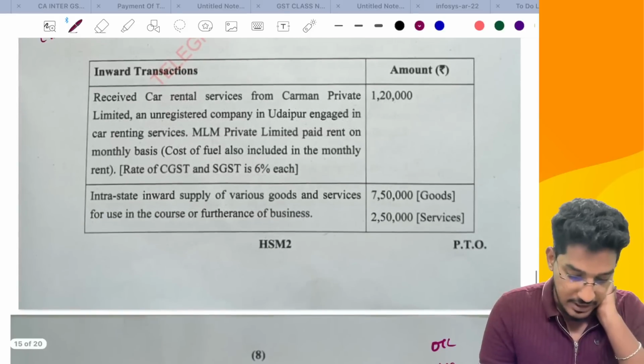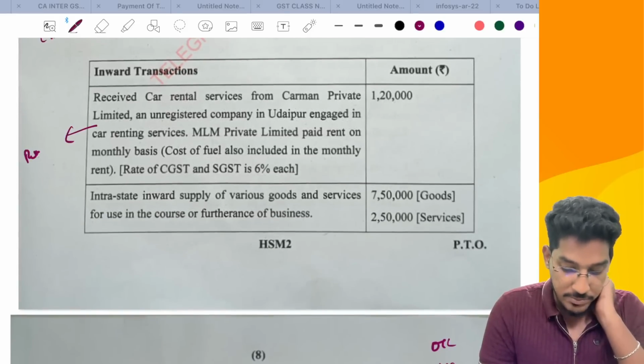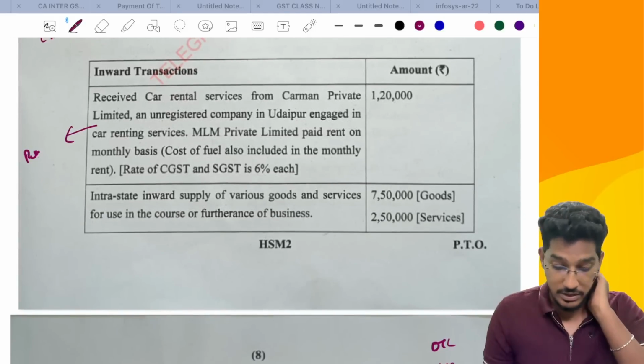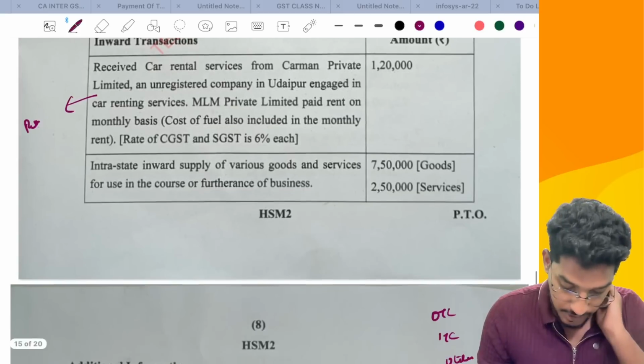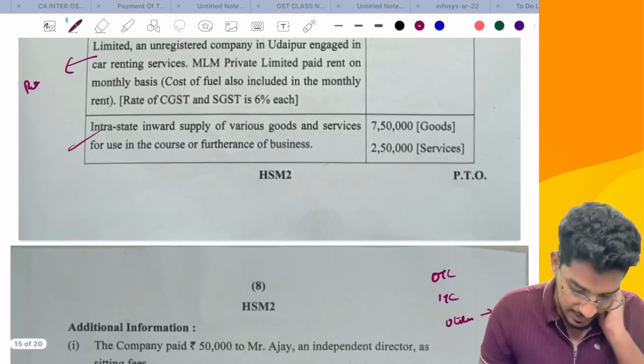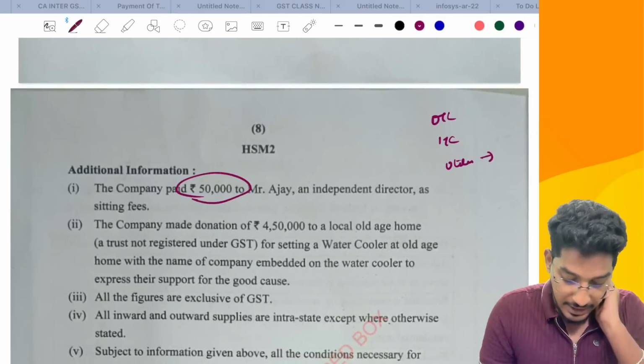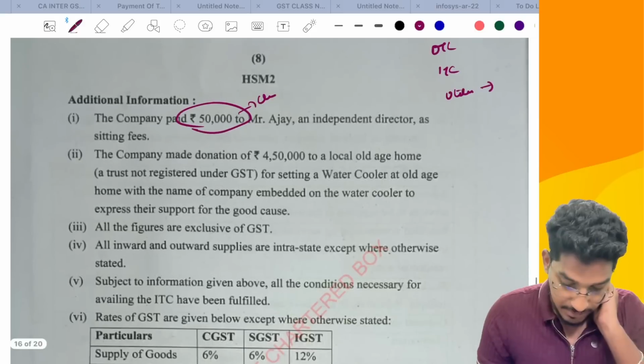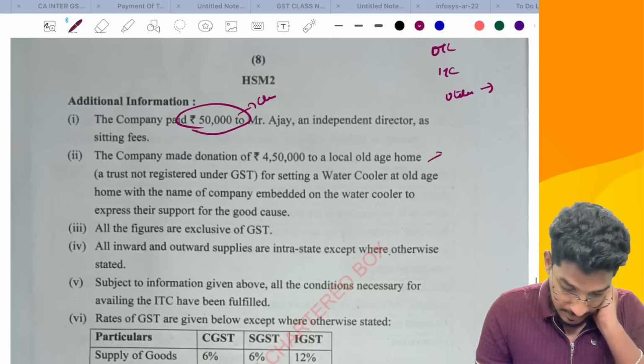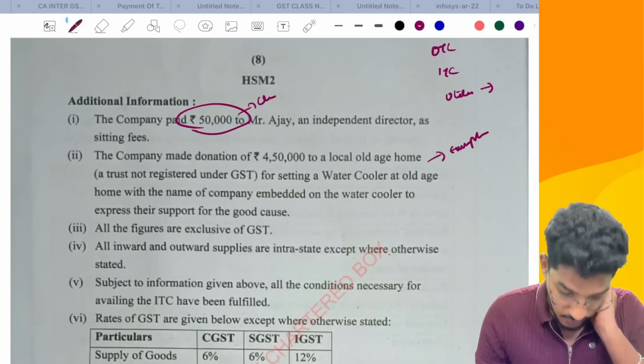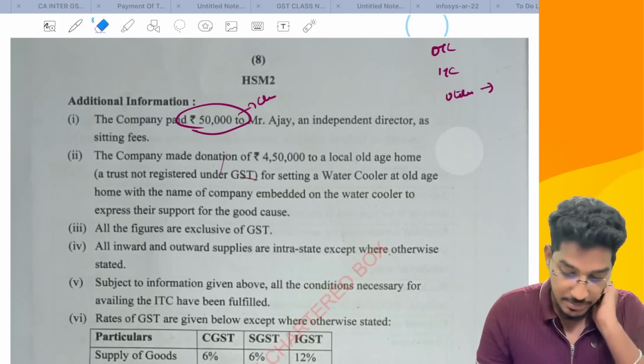Then they have included once again car rental services, renting of immobile property, RCM along with blocked credit; they have tested one provision. Then this one is direct services of independent director. This is also from the charge of GST chapter. And this is regarding exemptions. No, this is regarding the supply chapter.